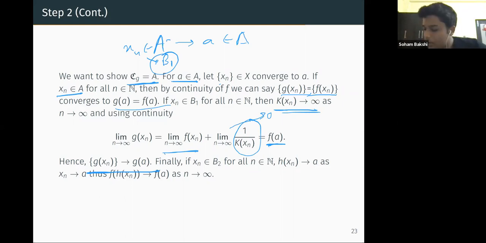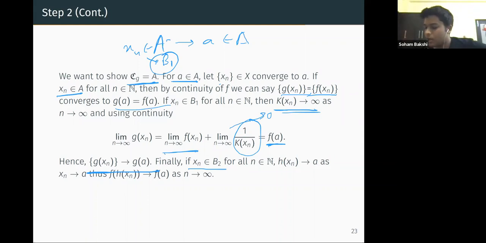Now suppose x_n is coming from B2. If x_n is coming from B2 for all n, then h(x_n) is going to a as x_n goes to a. And why is that? As we defined, h(x_n) is a point in A which is very close to x_n, and x_n goes to a, so h(x_n) goes to a.